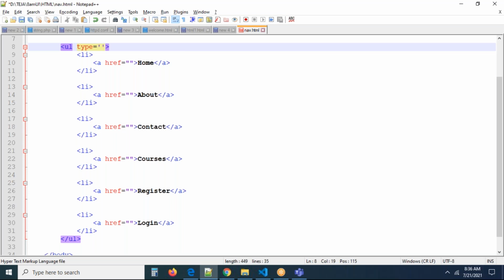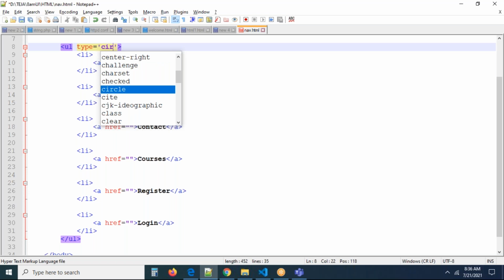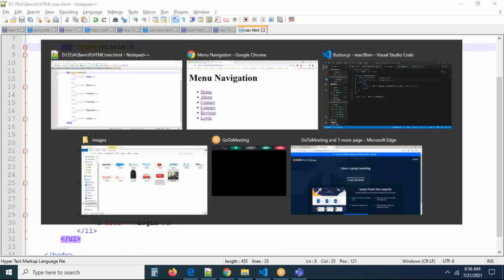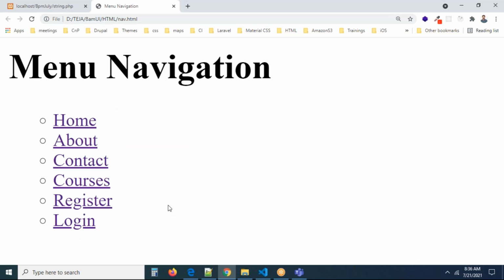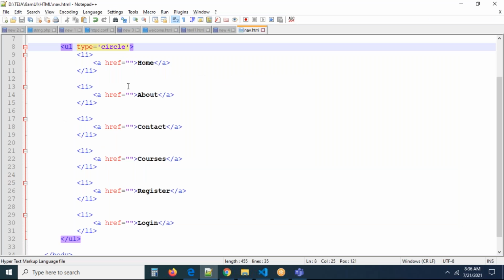I think we have circle also, guys. Circle, let me check this. Now you can see the circle symbol. By default, the disc symbol will be used. If you don't want the disc symbol and want to add some other, yes, we can add this also, guys. So what type of list is this called? Unordered list.